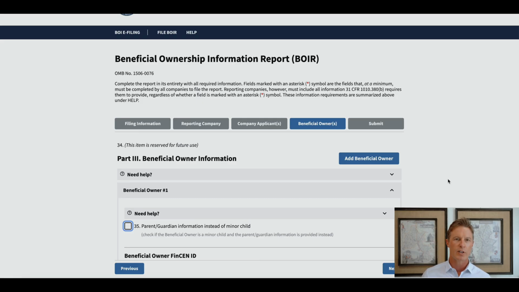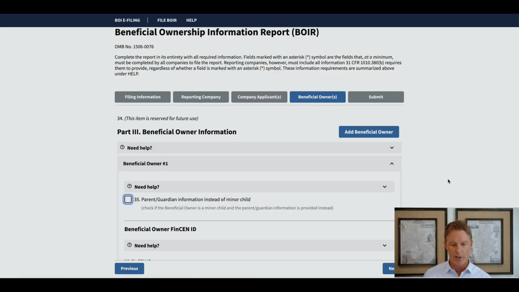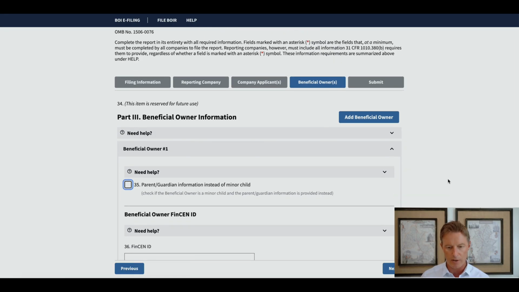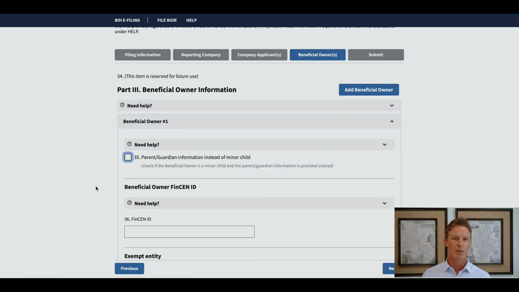So, for example, if you own 10% of a company, but you have an agreement with the other owners that you have voting control of, say, 30%, that means you control the votes of more than 25%, so you would be considered a beneficial owner despite not having 25% actual ownership rights. A beneficial owner might also be someone who controls the company or has a controlling interest in the company, like a CEO or an officer. Assuming you understand who must report as a beneficial owner, again, I encourage you to watch my prior video on this very topic, then we can move on.